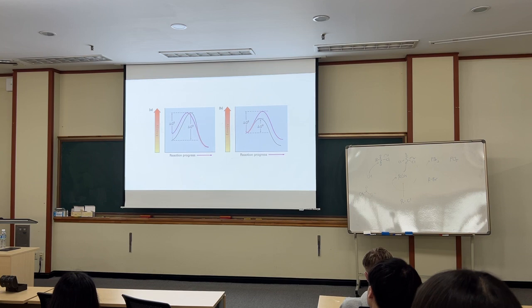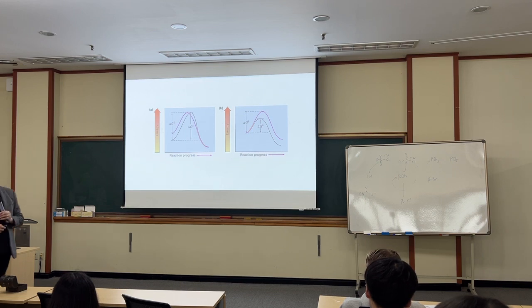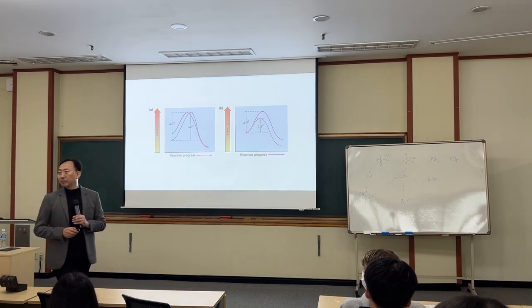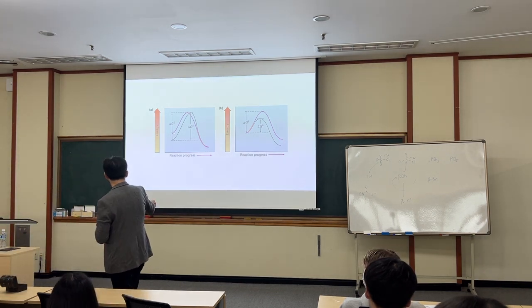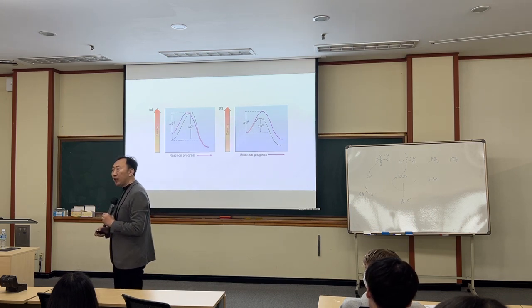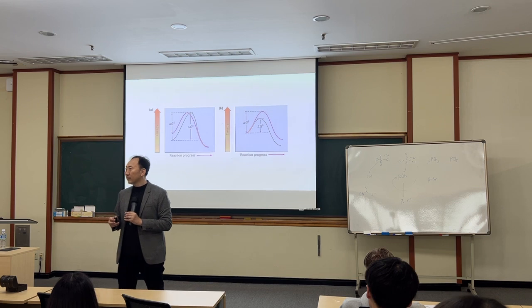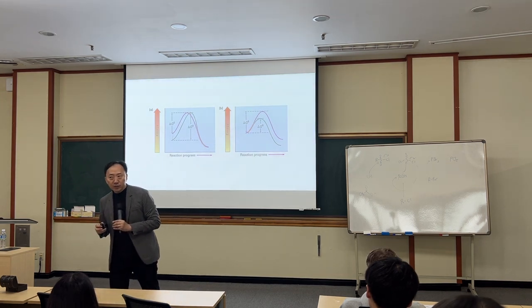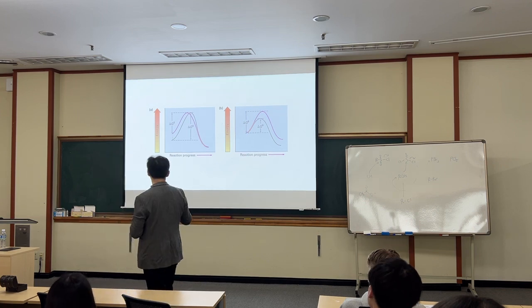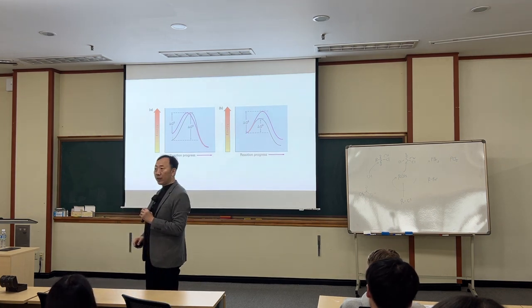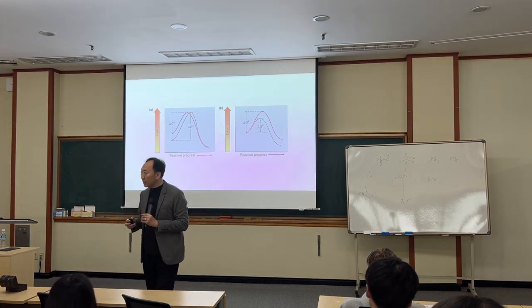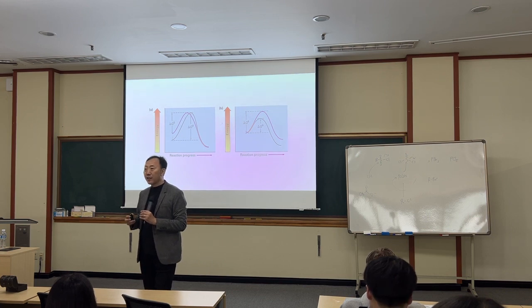Less stable, because it's higher in energy, and the reaction rate is determined by delta G double dagger, the activation energy.